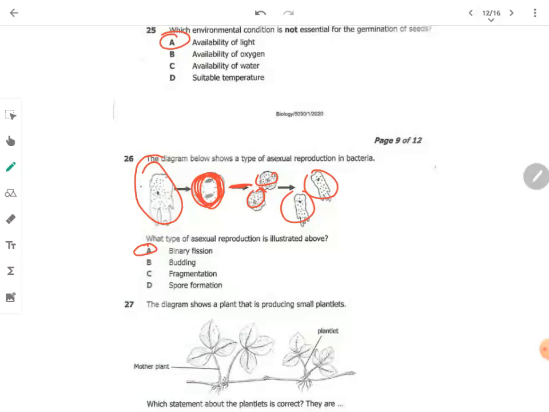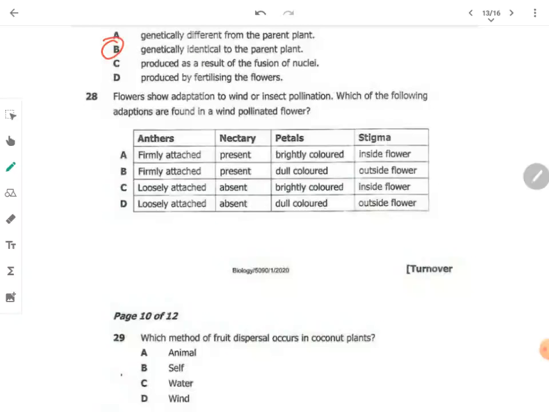What we need to know is that you can even tell from here that these two are very identical to this. So these plantlets are identical to the mother plant. So the answer there becomes B. They are not just identical, but genetically identical. That means they have the same genes from the mother plant.